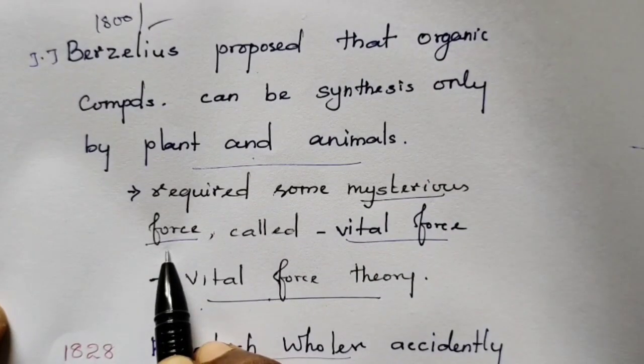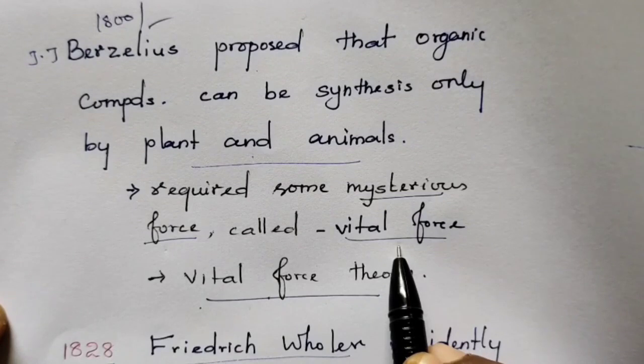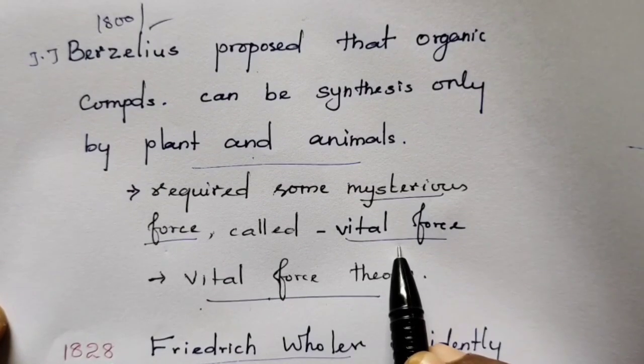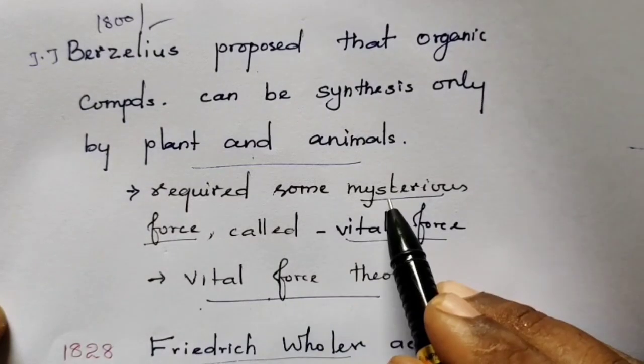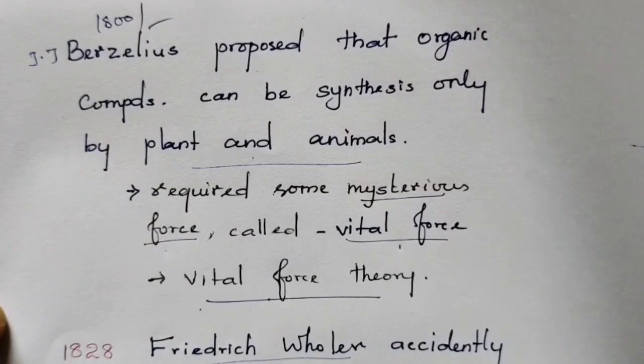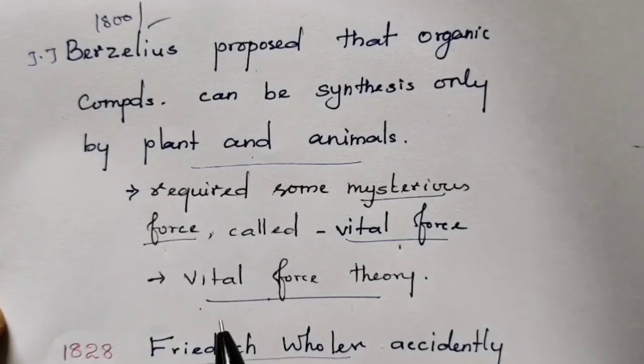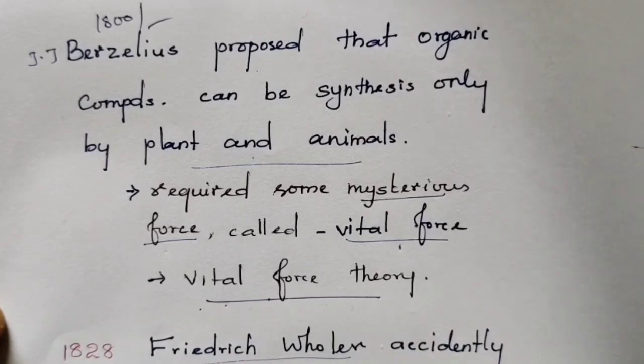That mysterious force we call the vital force, that is, the force of life. The meaning of this is that only plants and animals can have the vital force, therefore only they can prepare organic compounds. That theory was called the vital force theory.